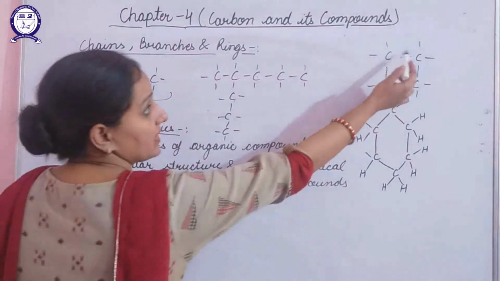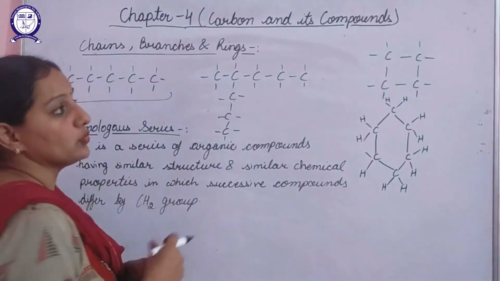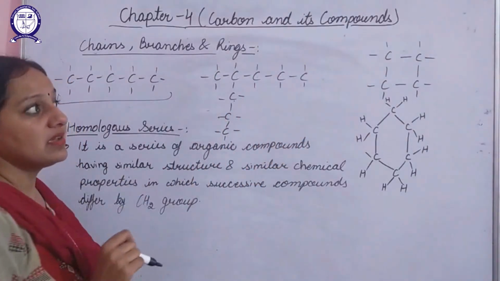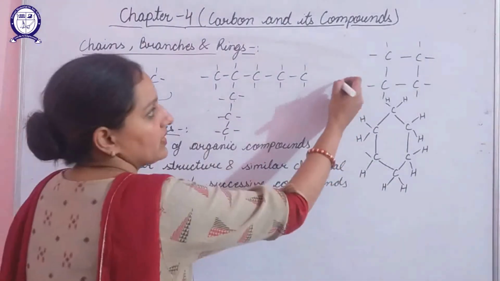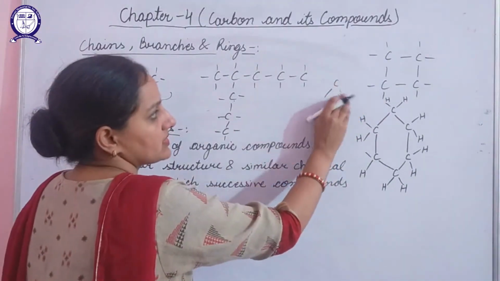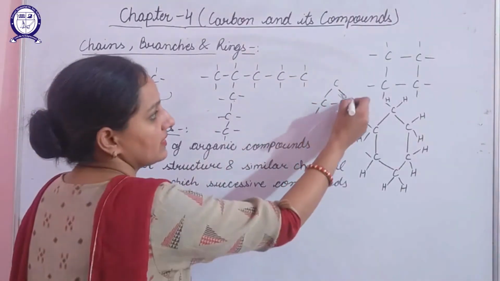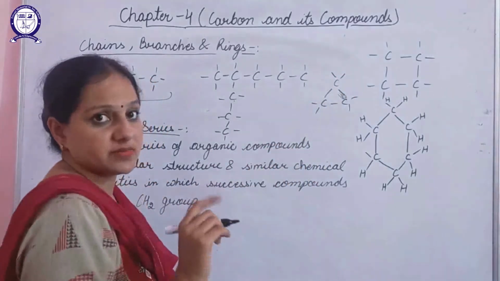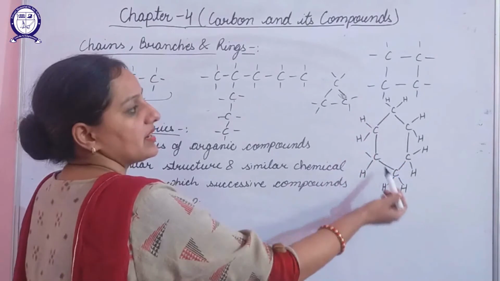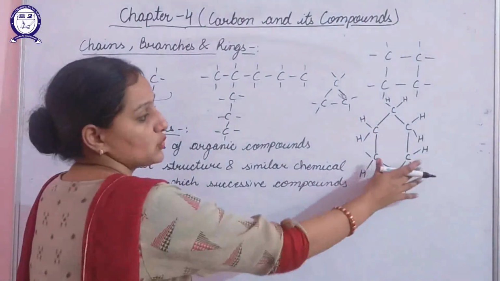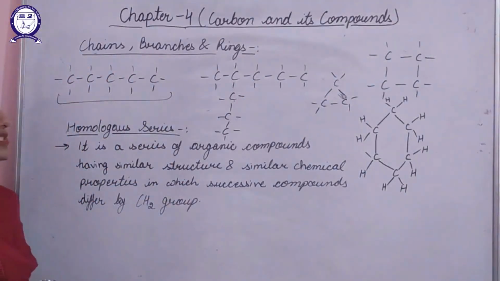If different carbon atoms are connected together so that they form a closed loop, such a structure is known as a ring. A minimum of 3 carbon atoms is required to form a ring. So if you connect 3 carbon atoms, the ring will look like this. If I am not writing anything here, that means hydrogen atoms are there. This is a ring of 4 carbon atoms. This is a ring of 6 carbon atoms, which has a specific name. This is known as the benzene ring. So this was about chains, branches and rings.